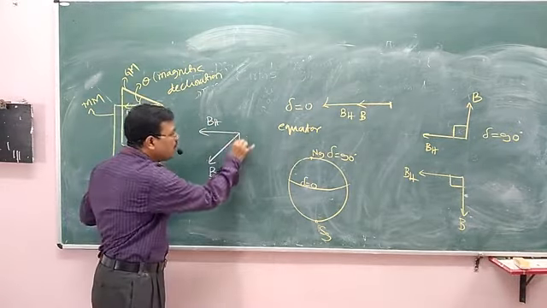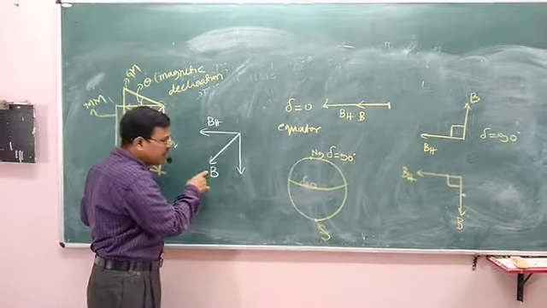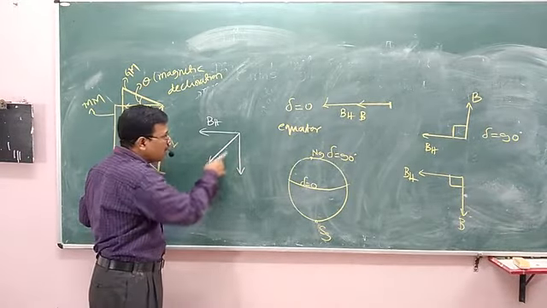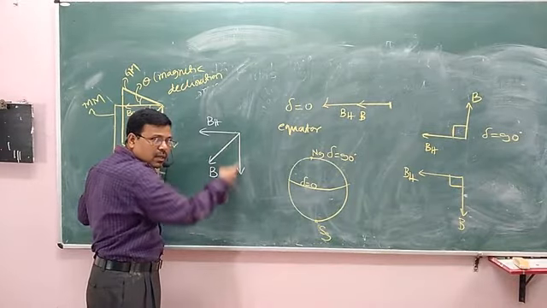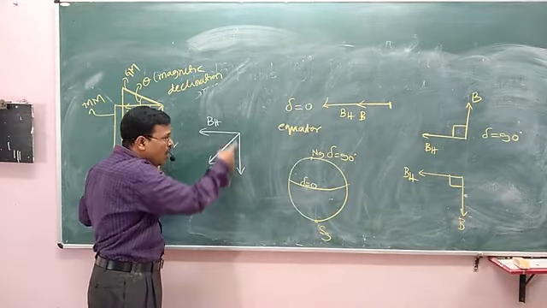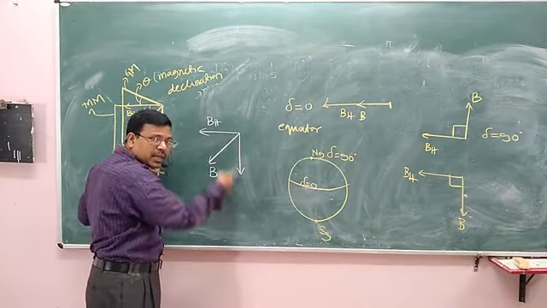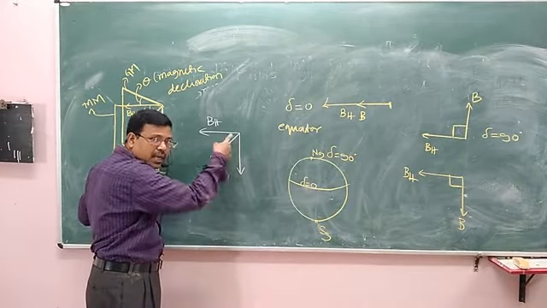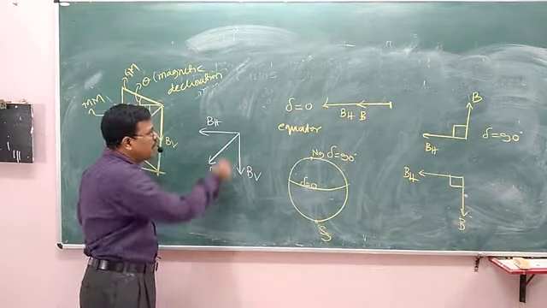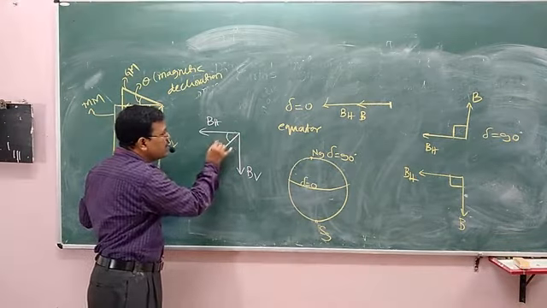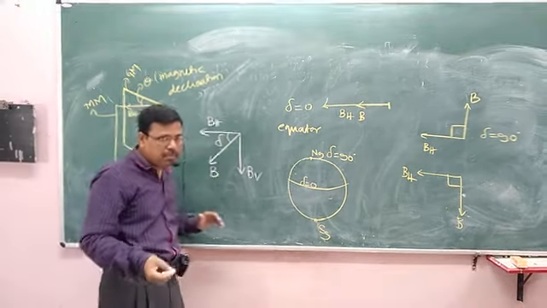The component of the Earth's magnetic field along the vertical direction is called vertical component of Earth's magnetic field. The angle between BH and B is delta, that is called angle of dip.